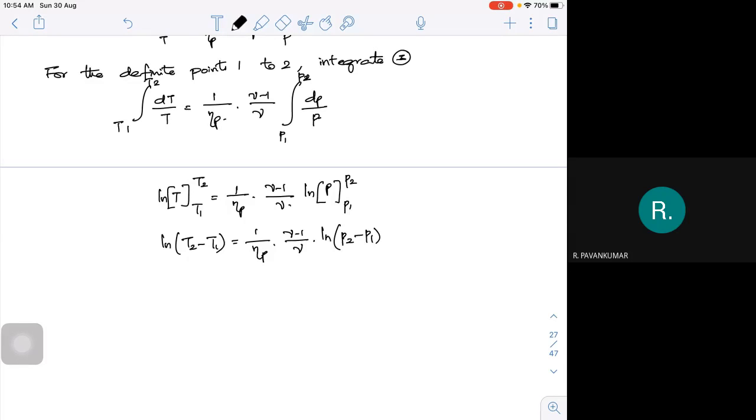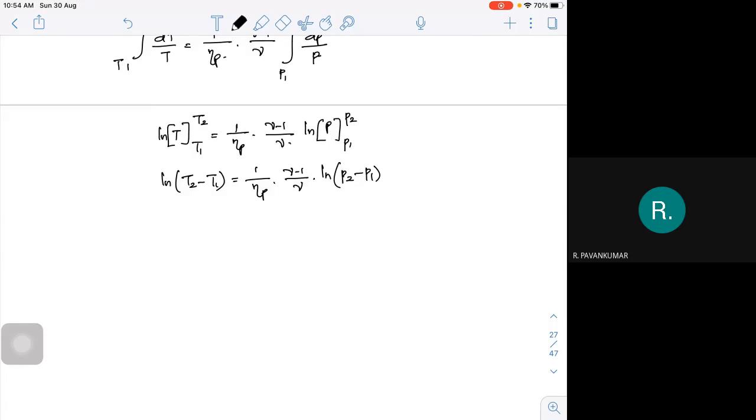You are all aware of it. I can write ln T2 minus ln T1 as ln of T2 by T1, and then I can write it as 1 upon polytropic efficiency, (gamma minus 1) by gamma, ln of P2 by P1.